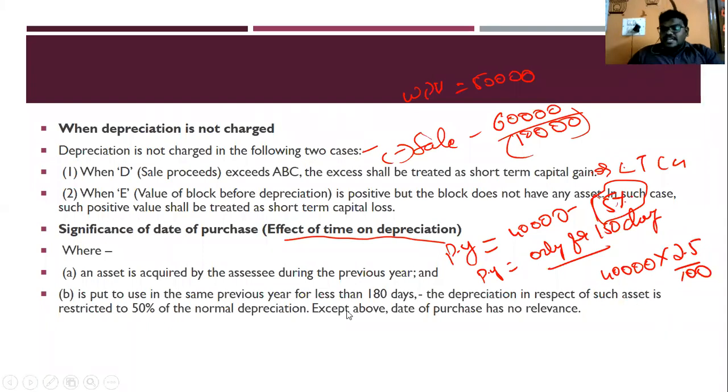Okay, so this is a case only if the asset is purchased in the previous year. If any asset is purchased in the previous year and that asset is put to use for less than 180 days, then only 50% of the normal depreciation rate, on that 50 percent we have to calculate as depreciation. Am I clear?